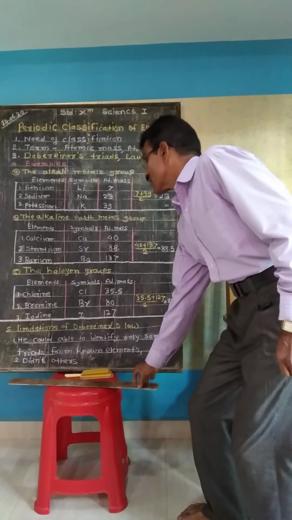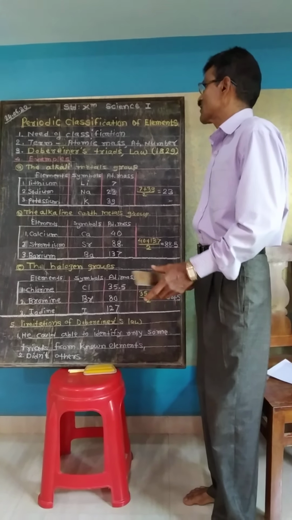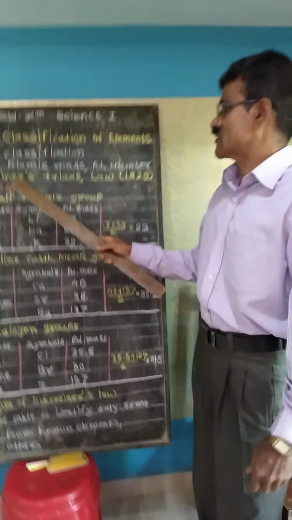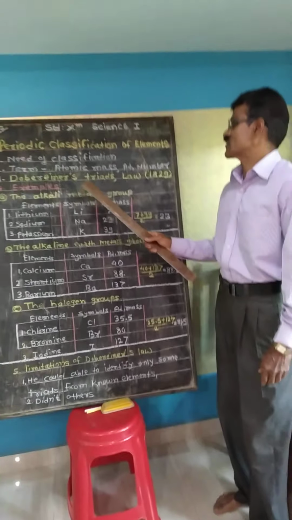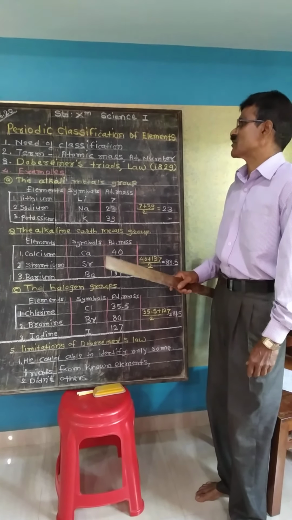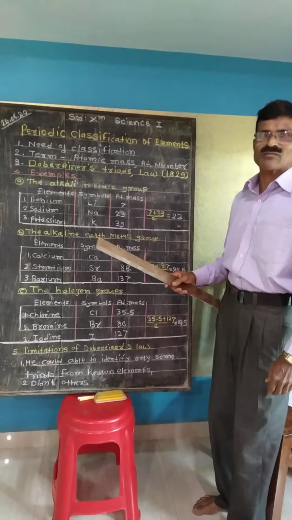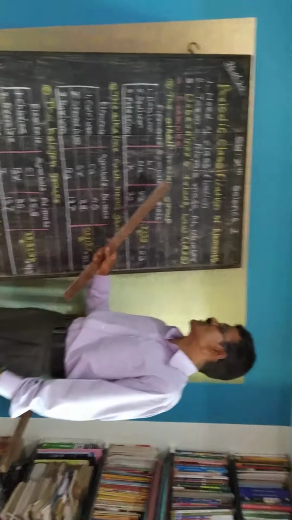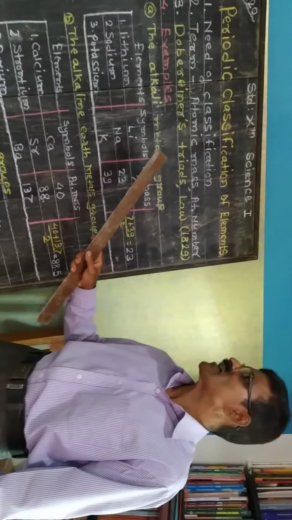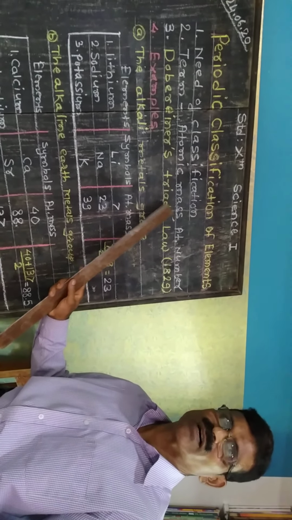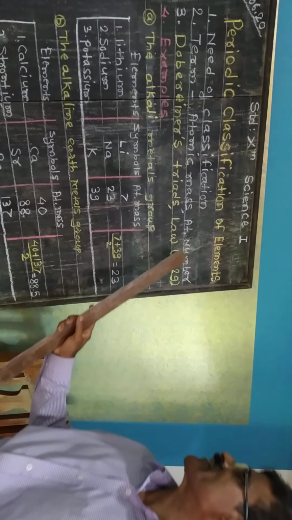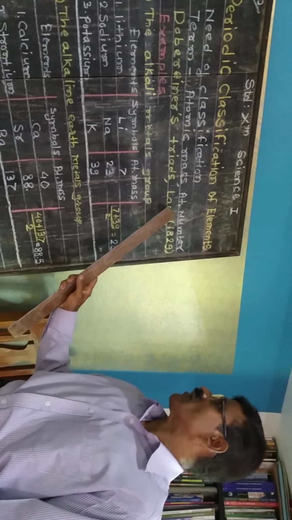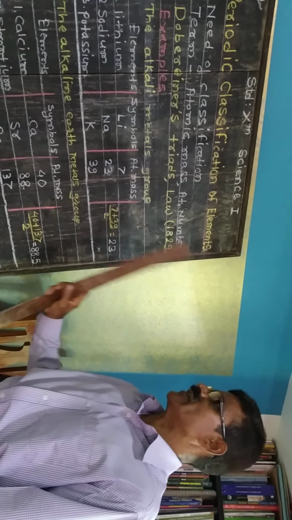Before learning the periodic classification of elements, we should know the previous knowledge and the terms related to atomic mass and atomic number. Now, what is meant by atomic mass? Atomic mass is the sum of the mass of protons and the mass of neutrons, whereas the atomic number is the number of protons and the number of electrons.